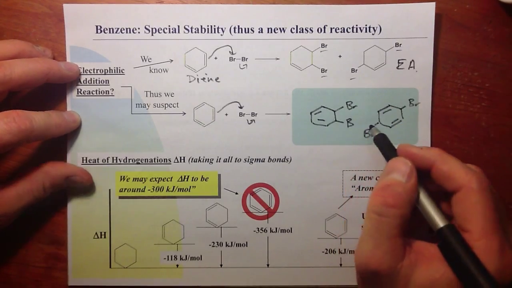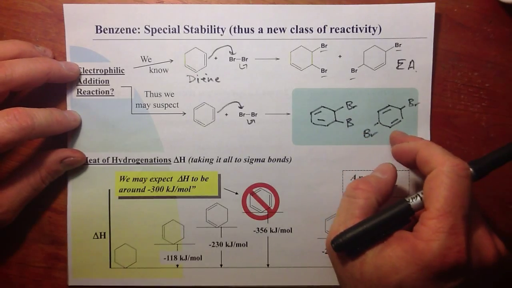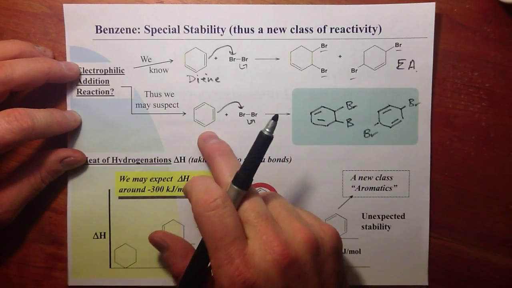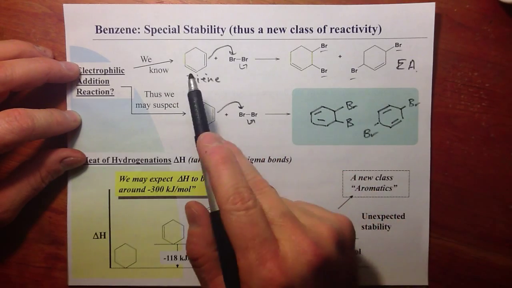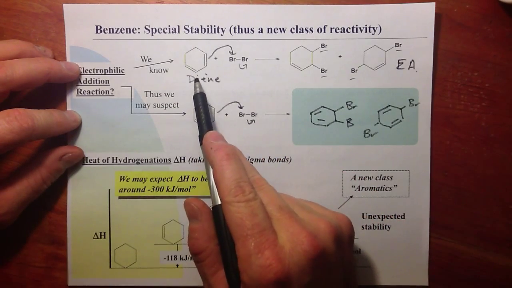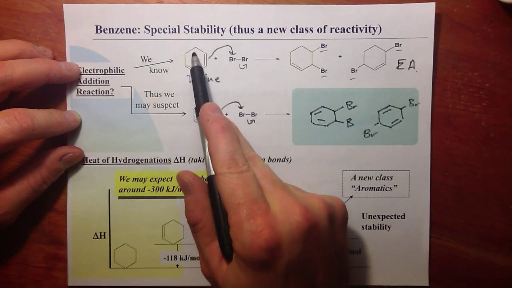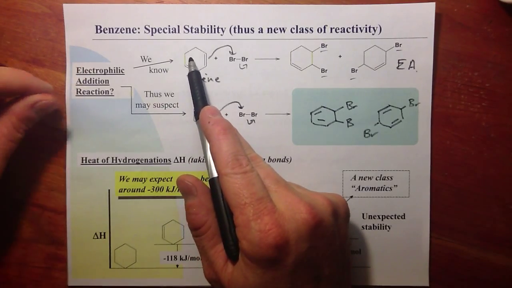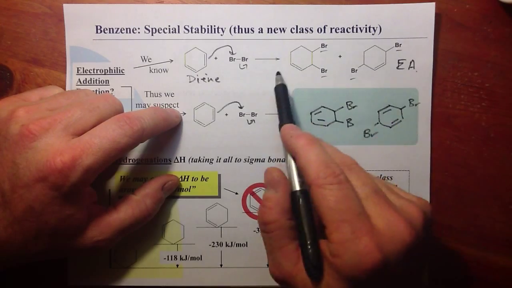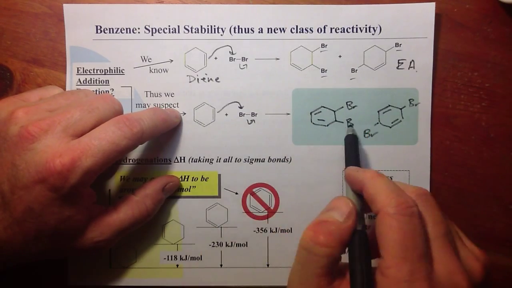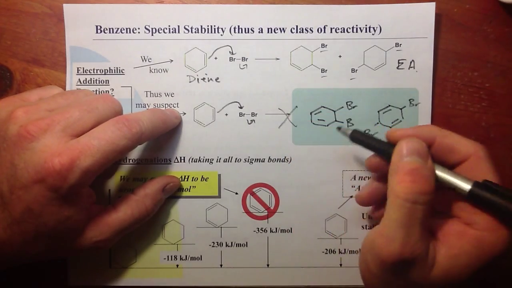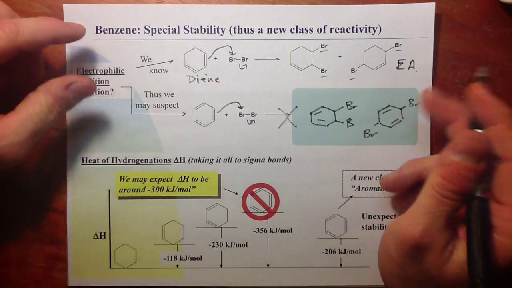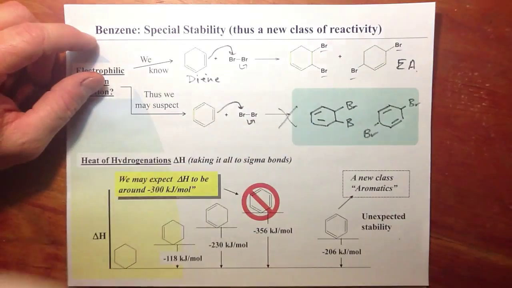But it turns out that these products do not form when a benzene ring reacts with Br2. These products do not form, whereas a diene, the ring with 2 pi bonds and just 1 pi bond removed, reacts in a very different way, making these products. This does not. This does make the addition products. So these do not form. So something was going on that's different.